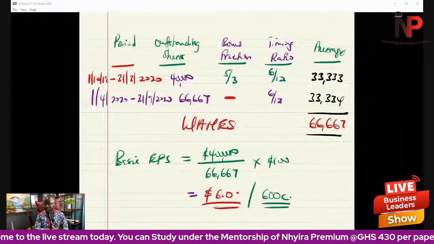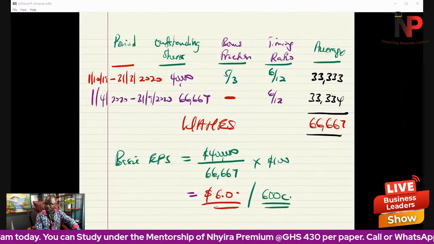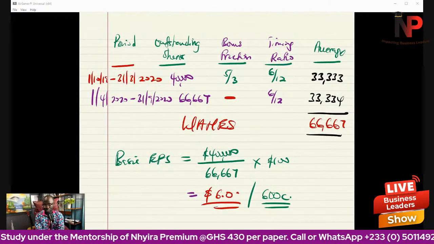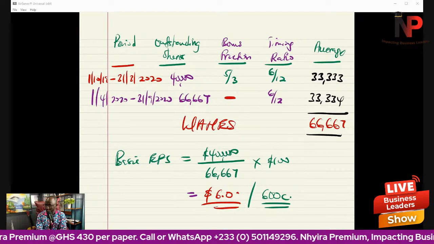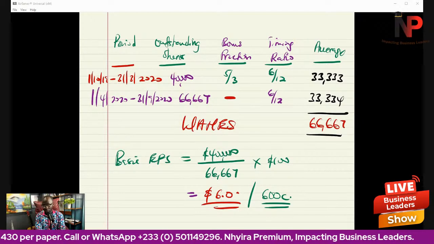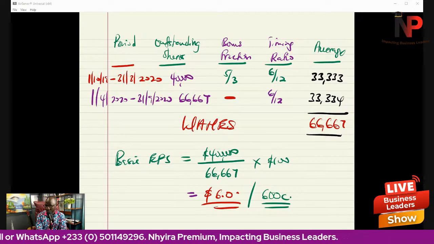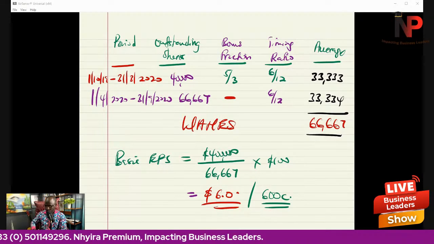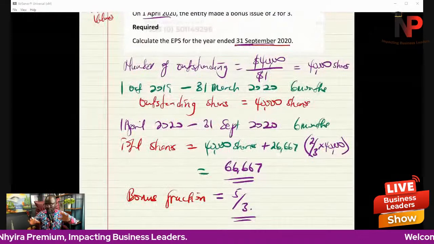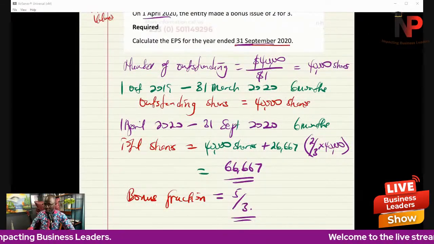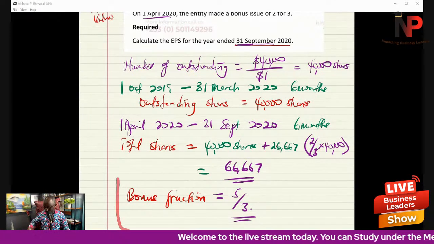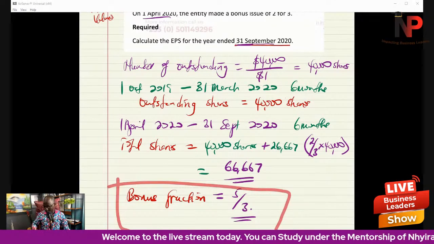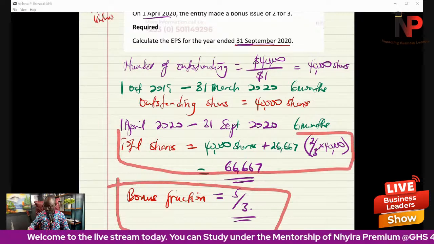That is how we deal with bonus issue. So if there is a bonus issue, this is how we go about it. Remember, it's the same rule we are using, the number of periods, but this time around, the bonus fraction computation is very critical, and also the number of shares calculation is important.